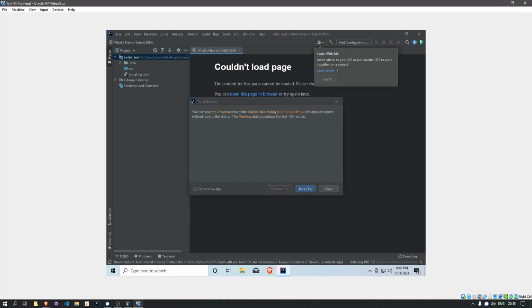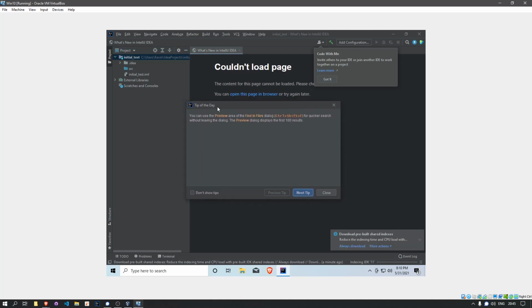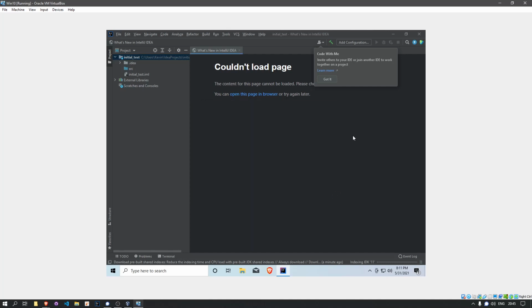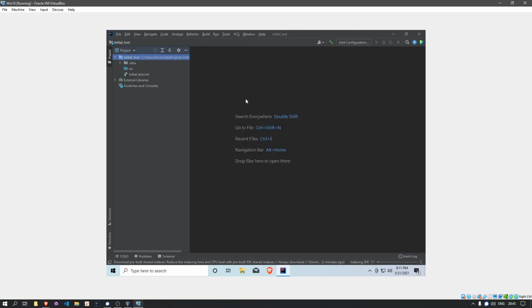All right, when you first start, it will try to bombard you with a couple of things here. Tip of the day, I don't think that's very interesting. I'm just going to say, don't show any tips anymore, and I'm going to close it. So it's not going to bother me with that anymore. Code with me is an interesting new feature, but we're still learning how to code, so we're not actually interested in doing this with a team right now. What's new in IntelliJ IDE, not really interested in that right now.